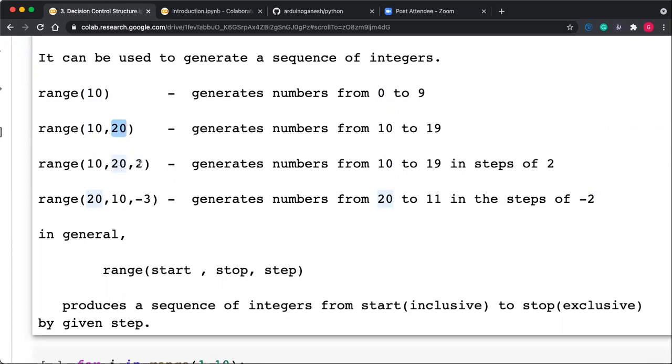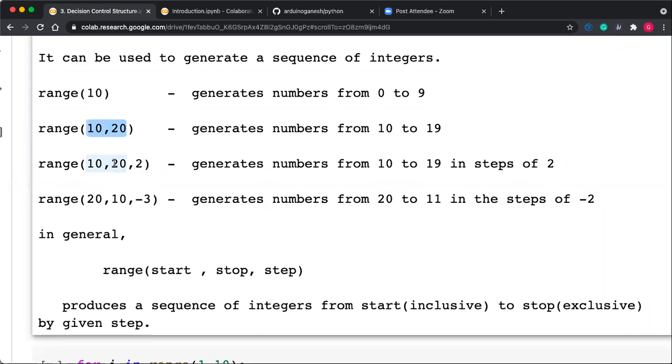Now the third argument. The first argument is the start, the second argument is the stop, and the third argument is the step value. Here the step value is not given, so the step value is considered as 1. So 10, 11, 12, 13, 14, 15, 16, 17, 18, and 19.